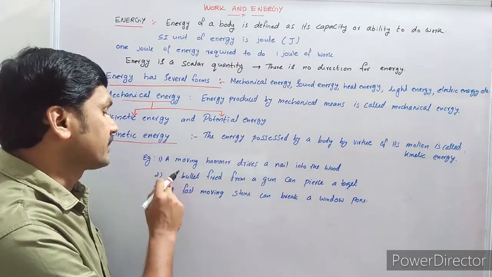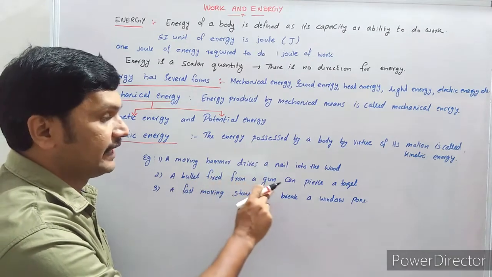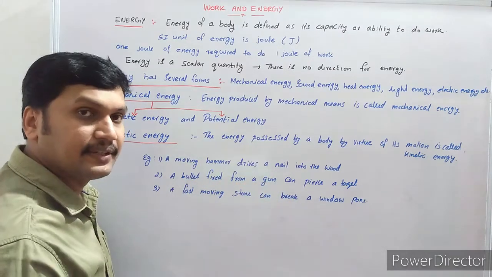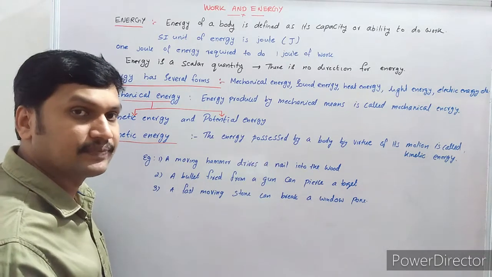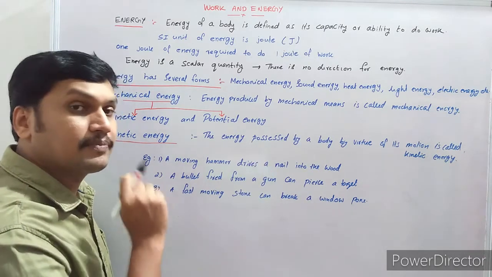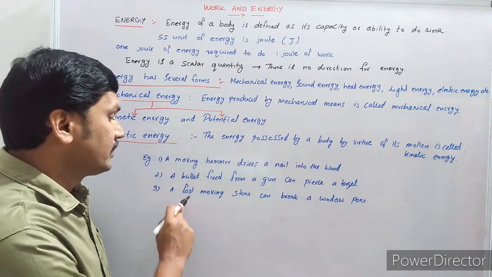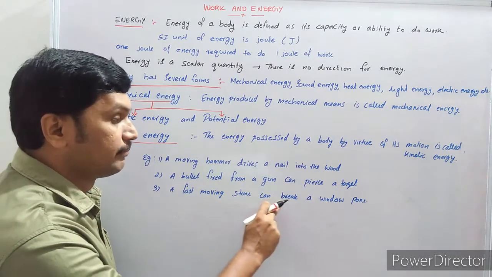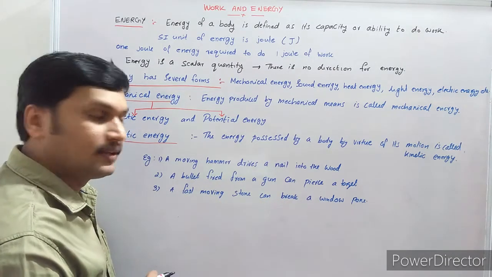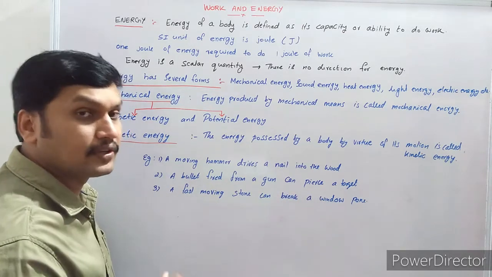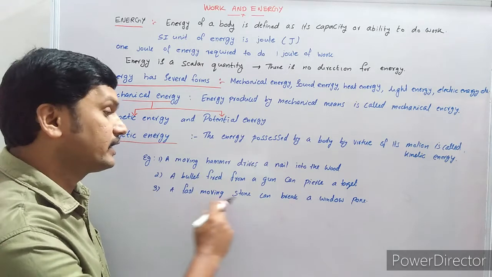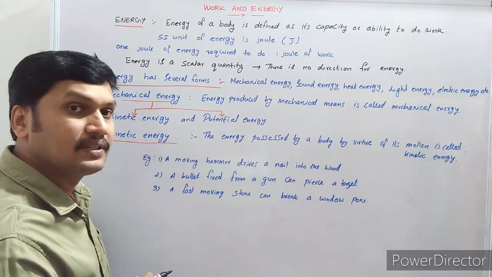A bullet fired from a gun can pierce a target. It's also work. The bullet is piercing the target, so the bullet possesses some energy. A fast moving stone can break a window pane. It's also work, so this stone has some energy.